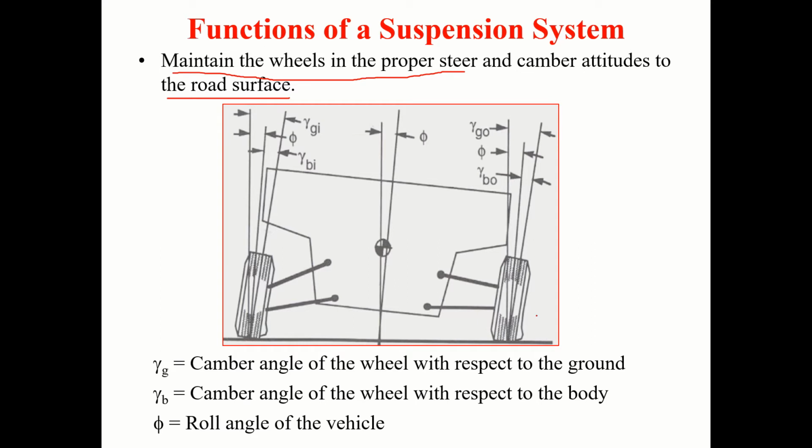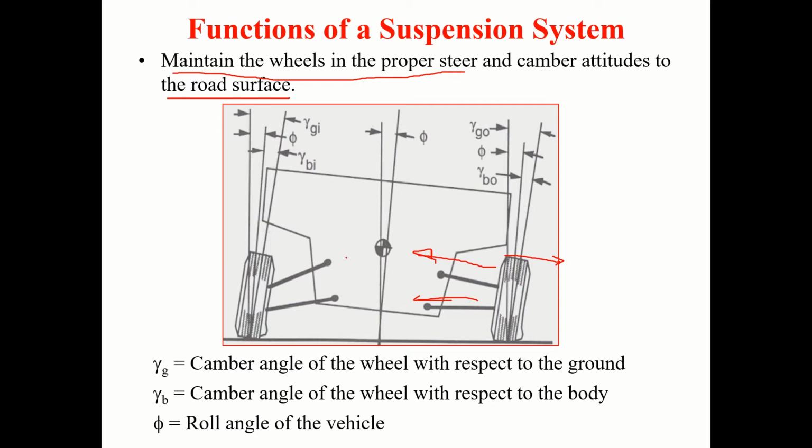So here you can see in this diagram, the wheel is trying to move outwards because of the load transfers whenever we are taking a turn. But these linkages should be able to pull this backwards and maintain the required camber. Even then, there will be a small change in the camber, but it should not exceed the limit.